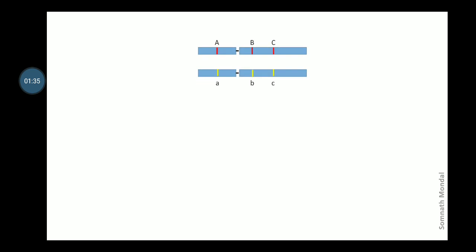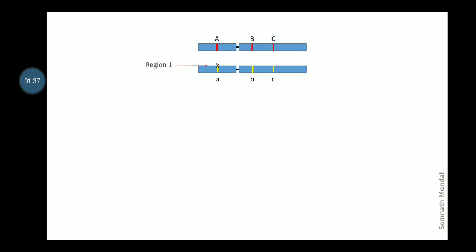Next, let's have an idea of single and double crossover. Suppose there are two homologous chromosomes. One is having capital A, capital B and capital C alleles, and another having small a, small b and small c.